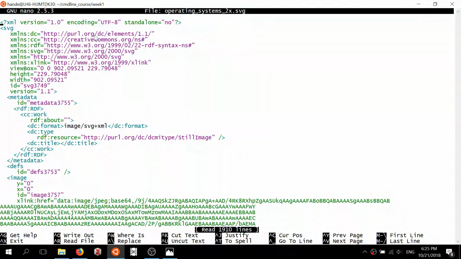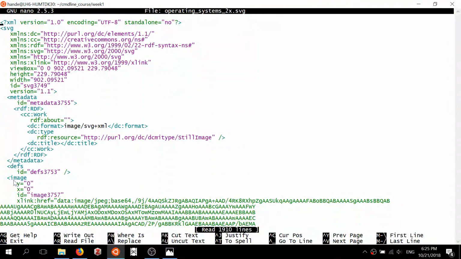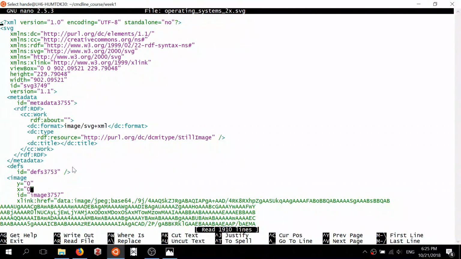Now we can see that there are no gibberish unreadable characters. An SVG file is completely human readable, and actually parts of it make sense. For example, there are some X and Y here, and some kind of names, and some information about the version of this XML format. This is actually a trick used by SVG files, which is short for scalable vector graphics. An SVG file doesn't draw an image, it describes an image so that we can view the image in whatever